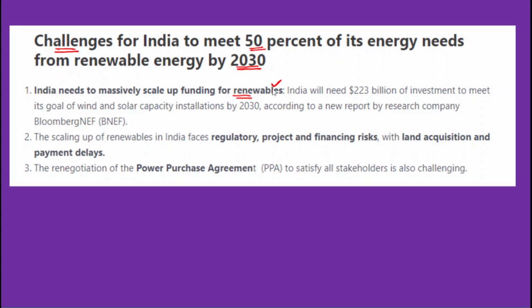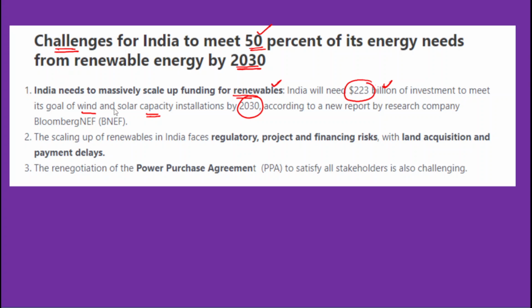So therefore, India needs to massively scale up the funding for the renewables. Okay, so India requires around 223 billion in investment to meet the global wind and solar capacity installations by 2030. Only then can the 50% renewable energy target be met.